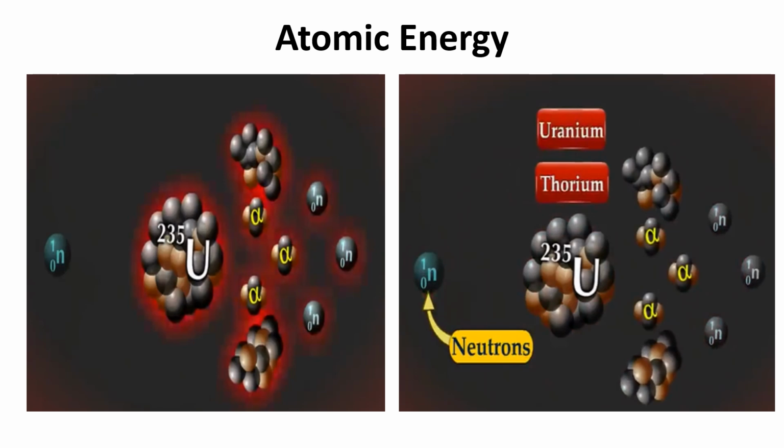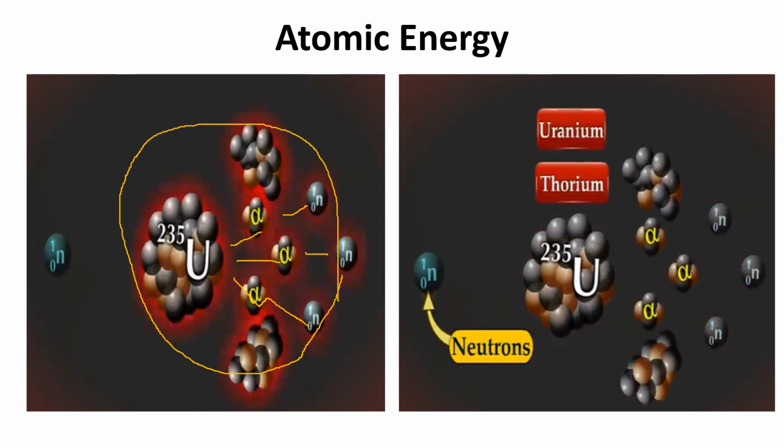At last, we have atomic energy as a substance-based energy resource. The process of splitting an atom of a mineral is called nuclear fission, which is shown over here in the diagram. I guess you all can see it clearly over here. I'll just show you. See this? This is called splitting. See, it's moving away. They are splitting away.